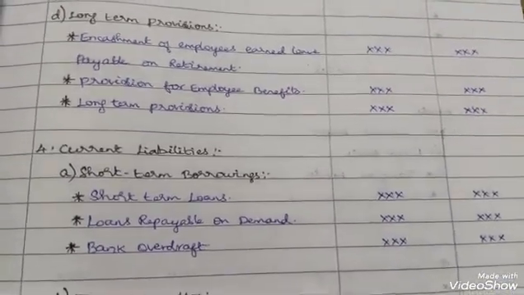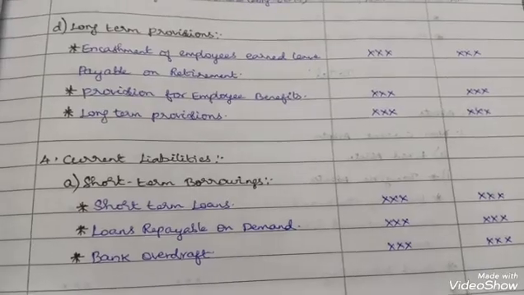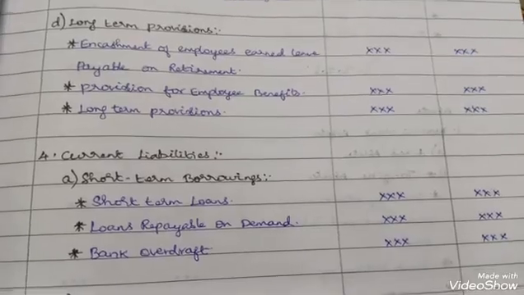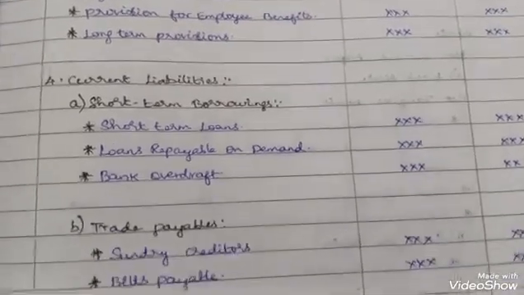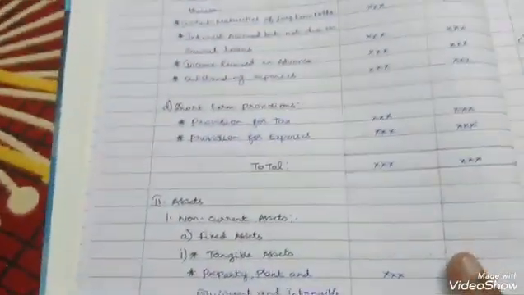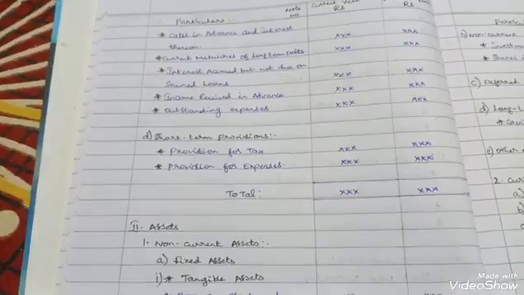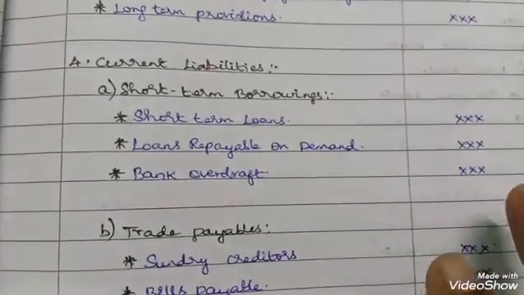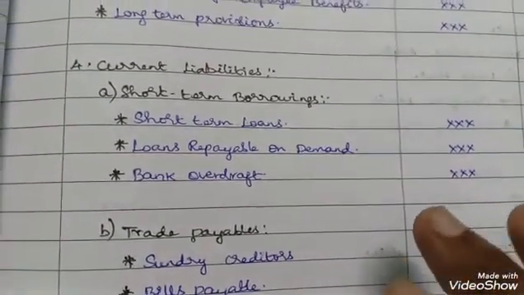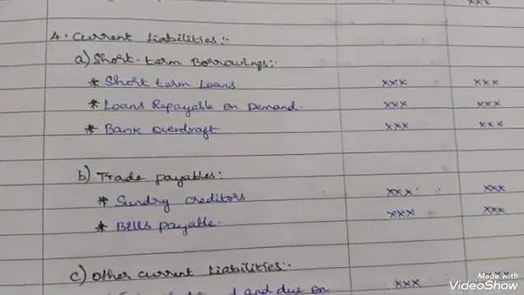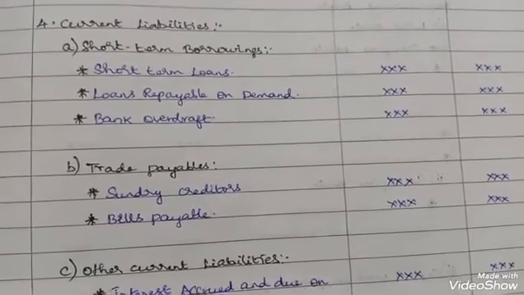Current liabilities, the 4th and last head under the equity and liabilities part. They also show 4 items: short-term borrowings, trade payables, other current liabilities, and short-term provisions. Short-term borrowings include short-term loans, loans repayable on demand, and bank overdraft. Trade payables include sundry creditors and bills payable.